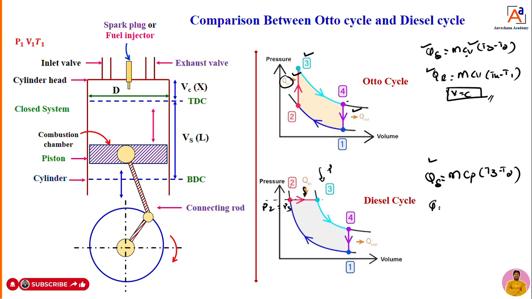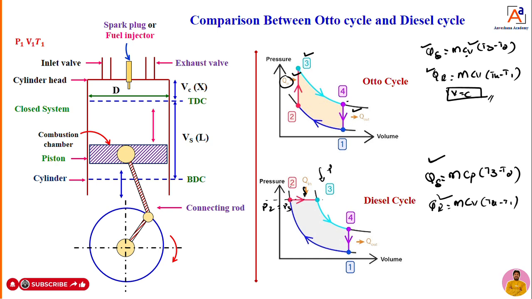Then heat rejection is Qr is equal to m Cv into T4 minus T1. Heat is supplied at constant pressure here, but heat rejection is at constant volume. Yes, in the diesel cycle heat supply takes place at constant pressure, whereas heat rejection takes place at constant volume.